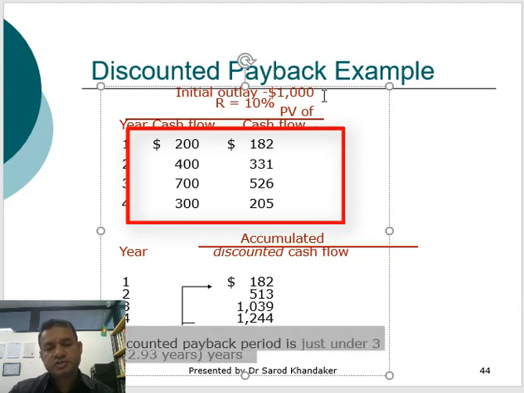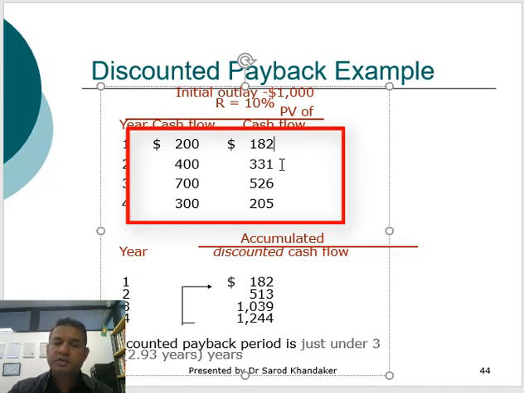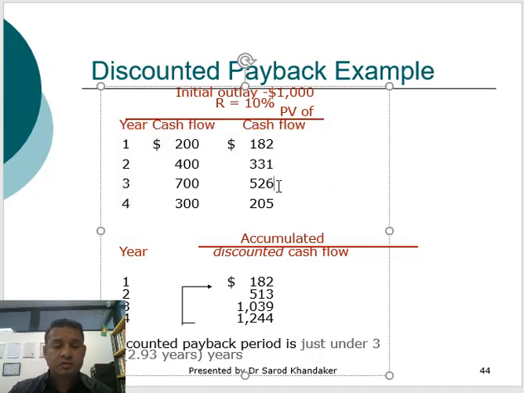So the initial cost is 1000. The cash flow of 200 is 181 discounted for year 1, $400 is the cash flow for year 2, and the discounted cash flow is basically 331, and $700 is the cash flow in the third year, but the discounted cash flow will be 526. So if you add all these values, it will be more than 1000. So the calculation says that it will be just below 3 years.